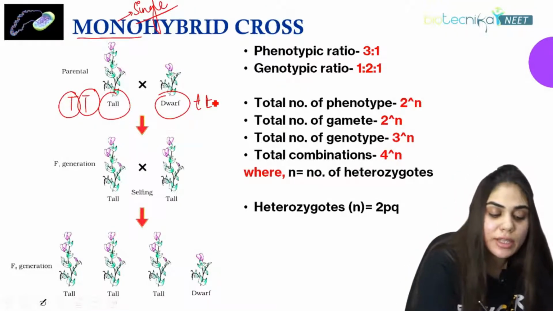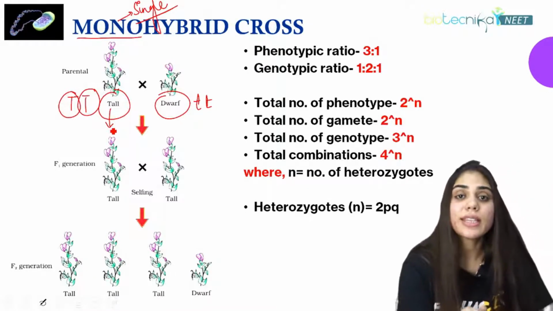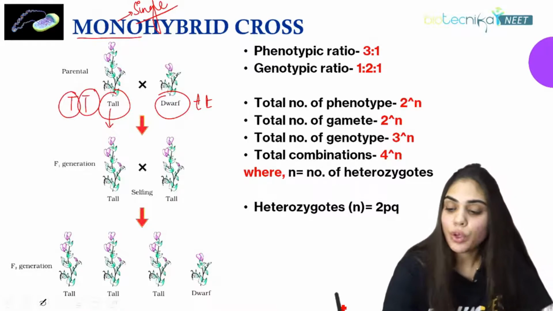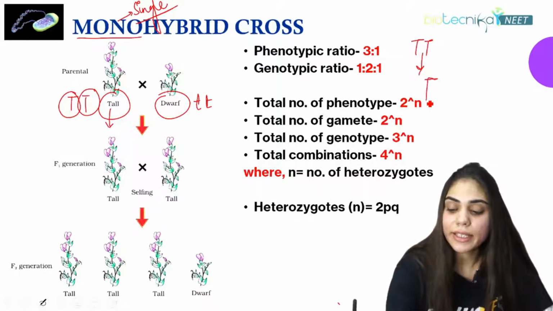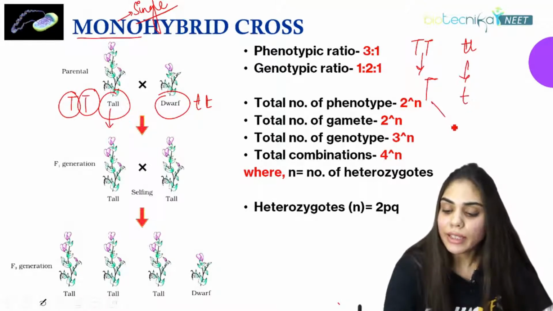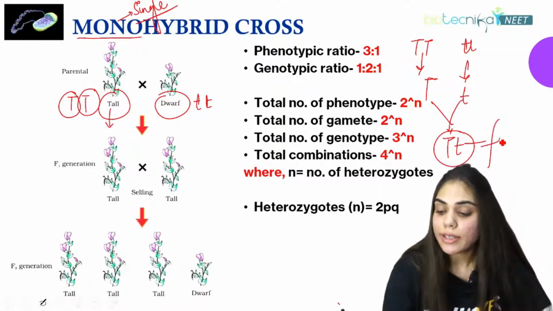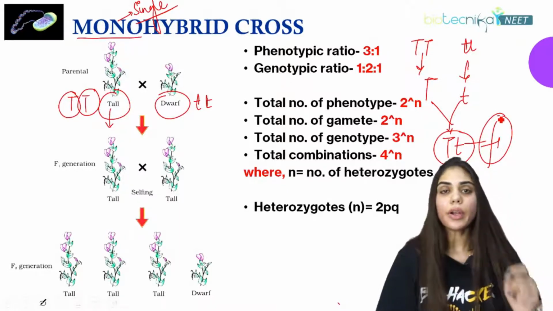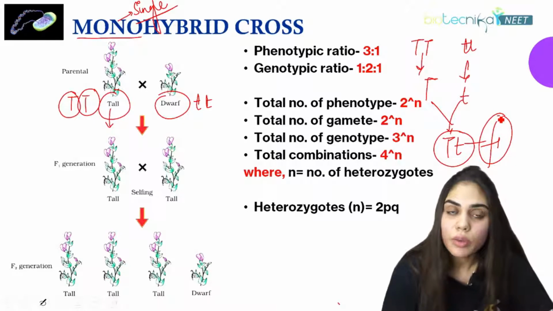Now, what happens here? Meiosis happens, and meiosis will lead to the segregation of gametes, out of which only one T is selected, and here also one t is selected. And when they are selfed, they will form capital T and small t. This is what is called the F1 generation. If we look into the phenotype of the F1 generation, it is always tall. Why tall?